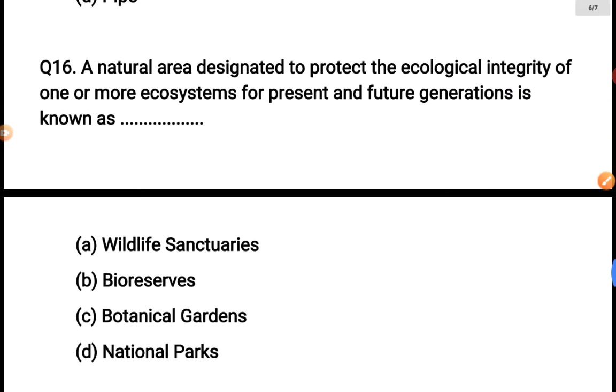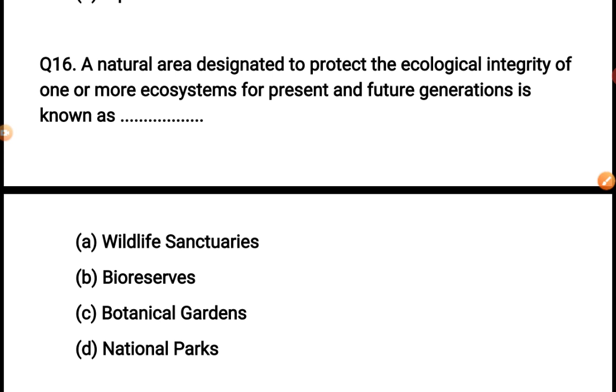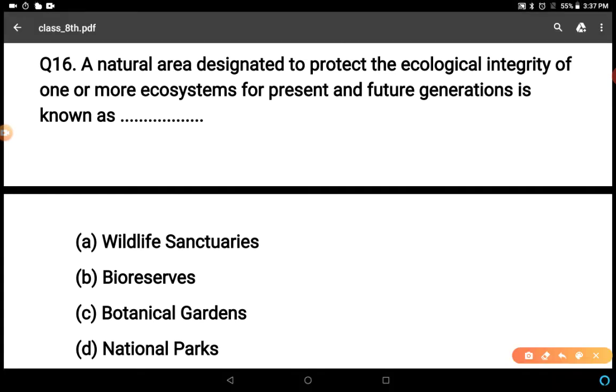Next question is, a natural area designated to protect the ecological integrity of one or more ecosystems for present and future generation is known as wildlife sanctuaries, bioreserves, botanical gardens, national park. In the NCERT textbook, we discussed about it, national parks. D option. It is written in the box.